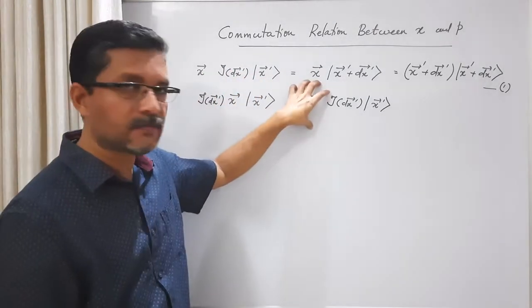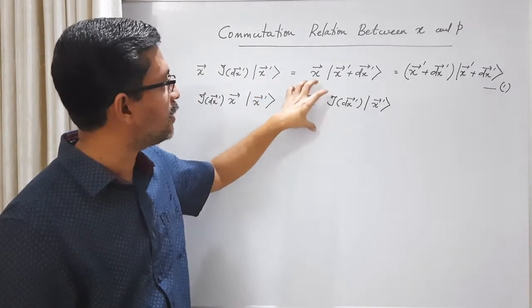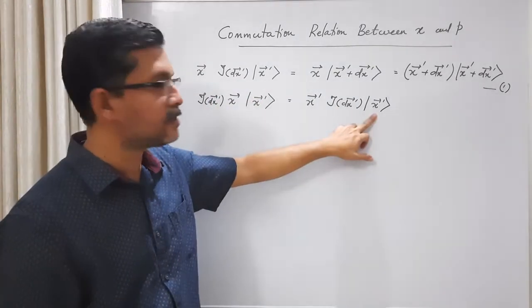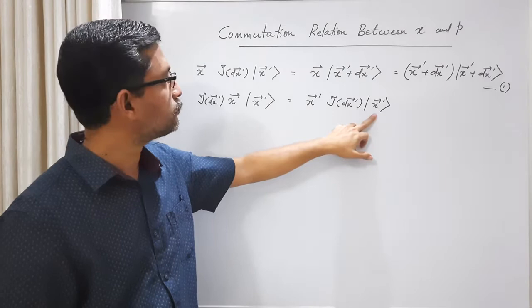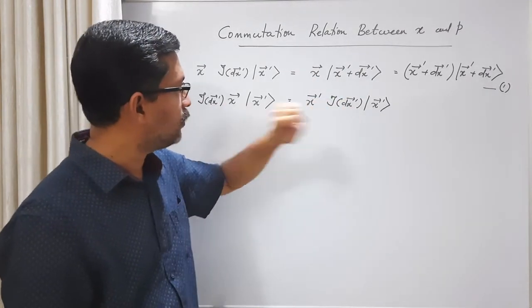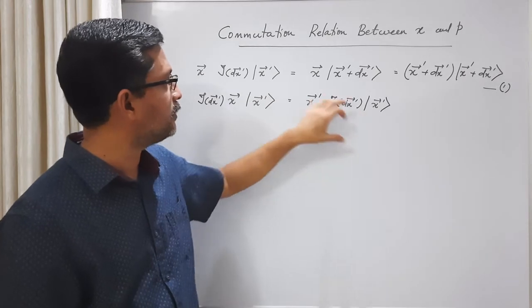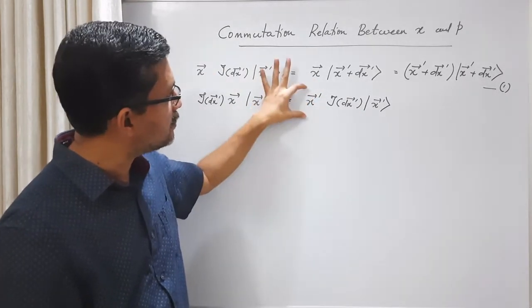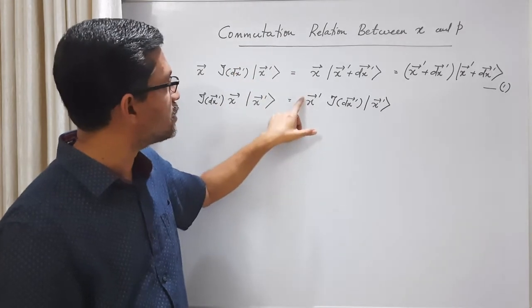It is actually a vector containing three scalars, but as far as this operator is concerned, it acts only on this eigenket. We can ask: is this not a vector?